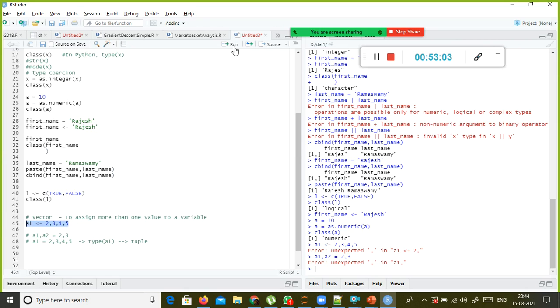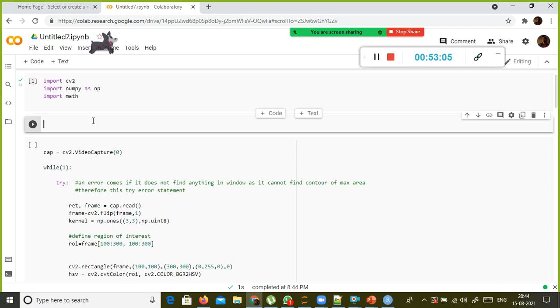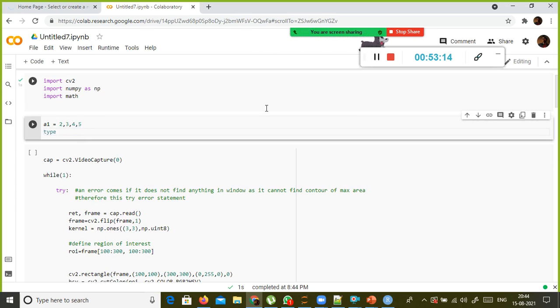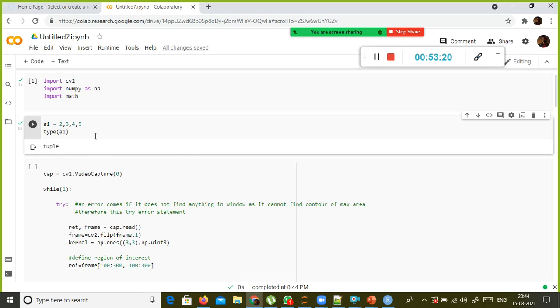So for example, to show you this one, this one is throwing an error, but in Python we will see. But here you cannot use less than hyphen A1. So the point here is, can I assign more than one value to a variable? Yes, it is possible in Python. Look here, it got assigned to the variable A1, but this is called your tuple. You don't have to use parenthesis.